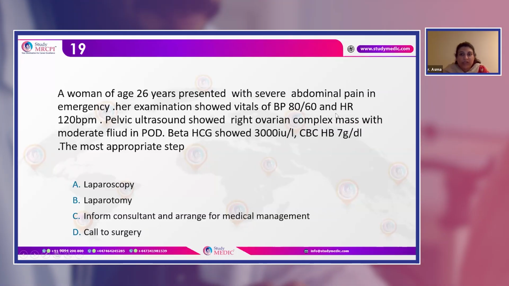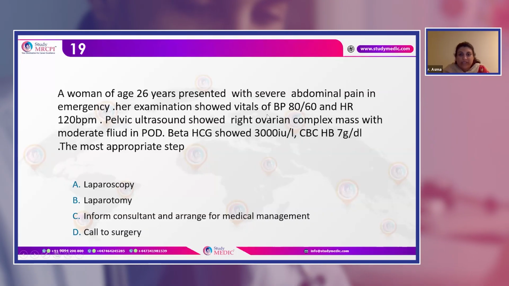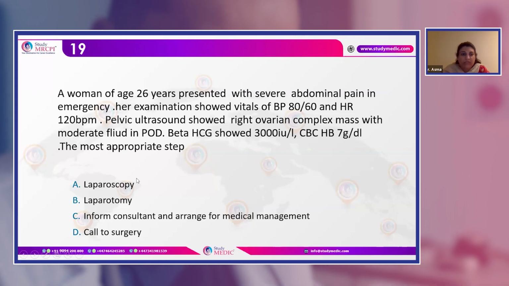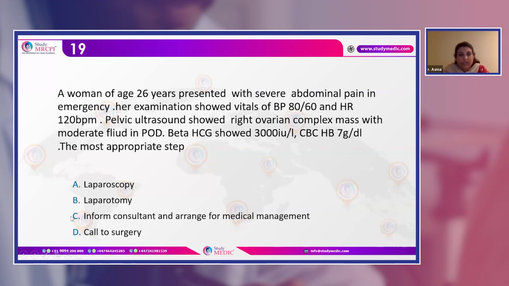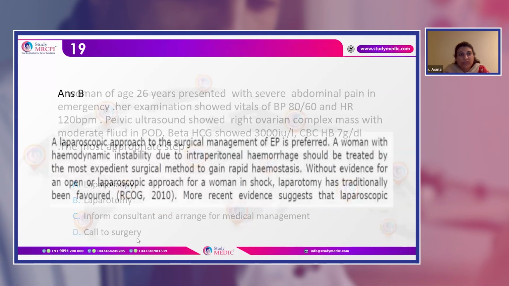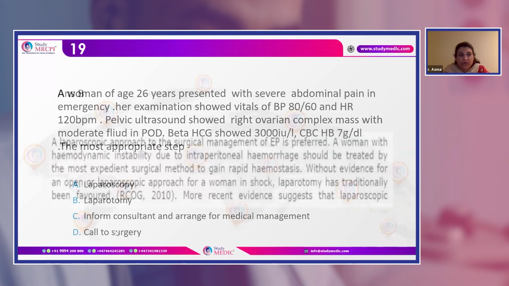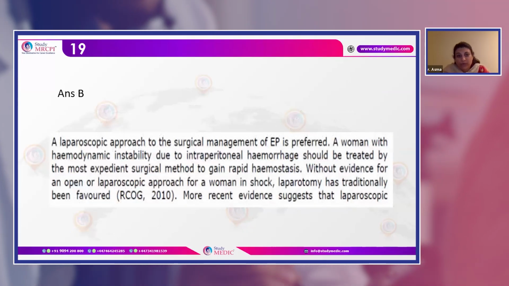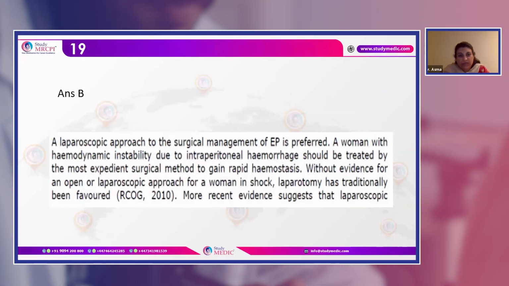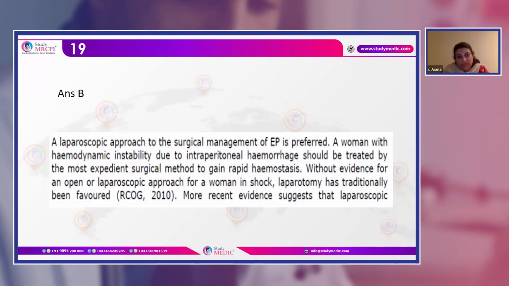Now this woman is coming unstable, BP 80/60 and 120 heart rate. Now she's having severe abdominal pain. She has beta HCG of 3000 and a right complex mass with moderate fluid. So for that patient, are you going to do laparoscopy, laparotomy, inform consultant and arrange for medical management, or call surgery? So the best option in this will be B, laparotomy, because the patient is unstable and cannot go for laparoscopy. A laparoscopic approach to surgical management of ectopic pregnancy is preferred, but a woman who is unstable due to intraperitoneal hemorrhage should be treated by the most expedient surgical method, which is laparotomy.